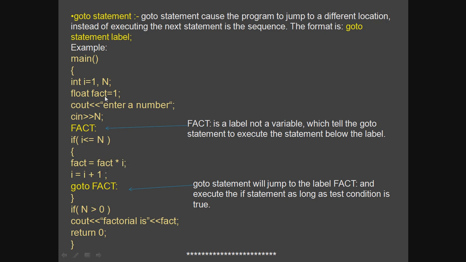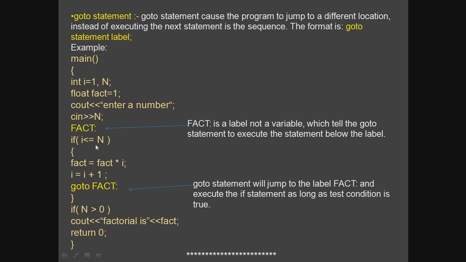It will be just 1 into 1. Fact is 1 and i equals 1, so fact equals 1 into 1, which is 1. I will get incremented, but it will be of no use because you cannot execute this formula again. In the if construct, you cannot go back and test the condition again.